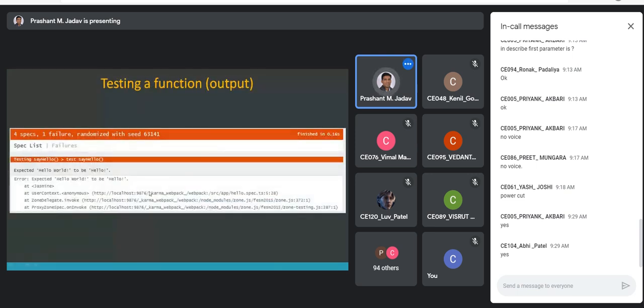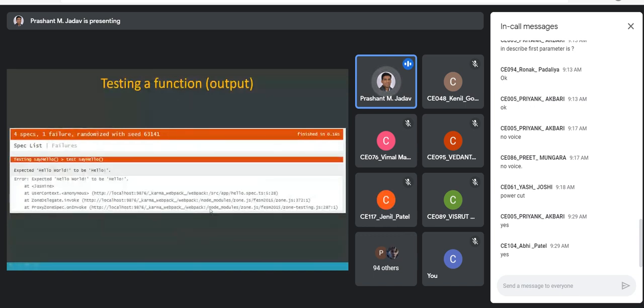Everything is in red. There are 4 specifications. Out of them, 1 fails. And it also says that expected hello world, but what we are expecting is hello, but actually what we are getting is hello world. Okay. And it will also show you where it failed.